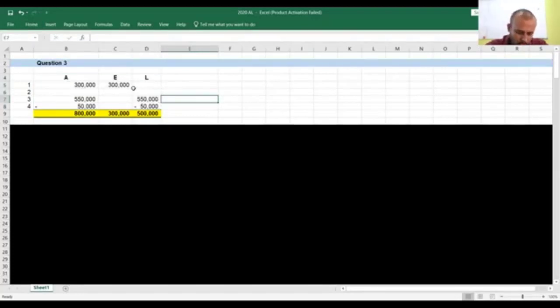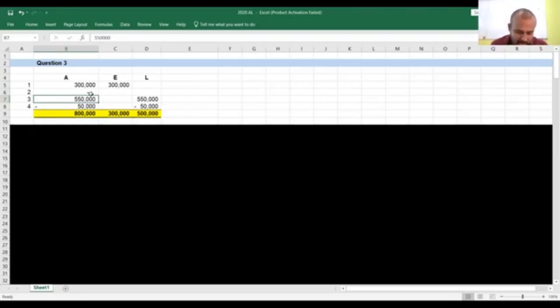Transaction number 2 was purchasing stationery on cash. When you purchase stationery on cash, your cash balance decreases by 200,000. On the other side, your stationery balance, which is inventory, increases by 200,000. Both are assets. Ultimately, this has no impact on the accounting equation. It increases one asset and decreases another asset.